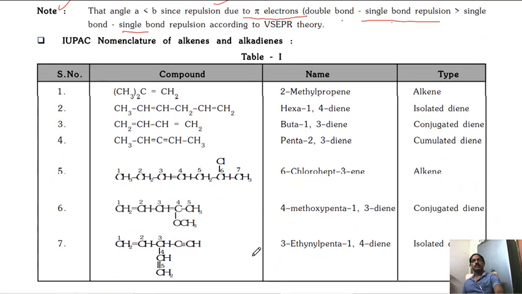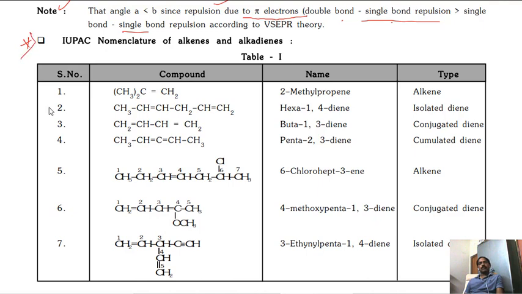Next, nomenclature. We completed nomenclature in the last chapter. Once again we see some alkenes. I am not going to discuss complete IUPAC nomenclature because we already discussed it in the last chapter.